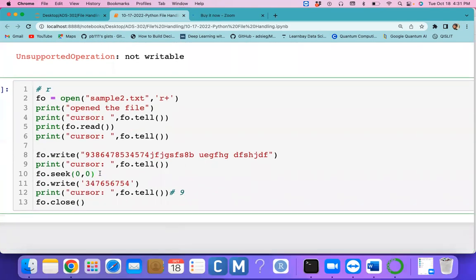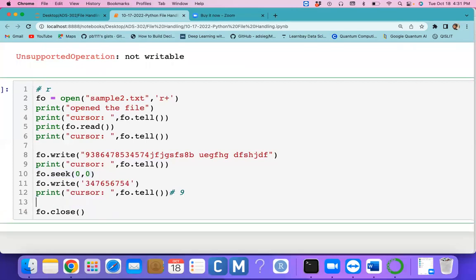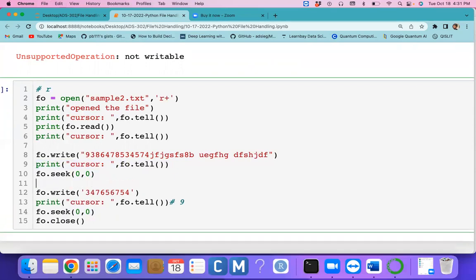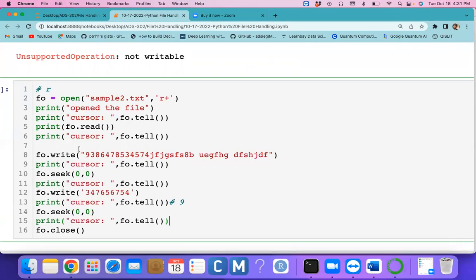Now I can set the cursor location to 0, and to know where the cursor is available I can use the tell method, and again use the read method to read the entire data. Then I can print the tell method.